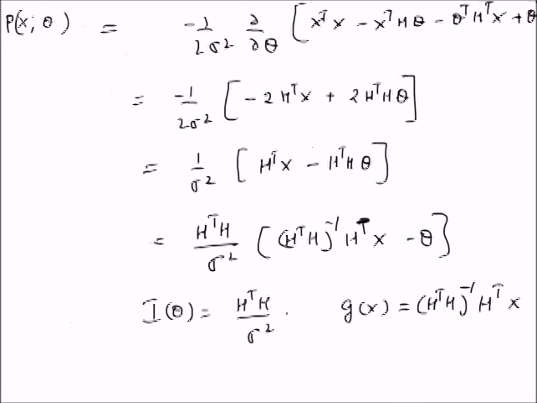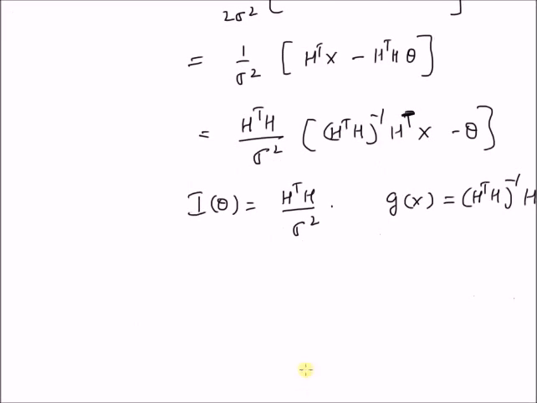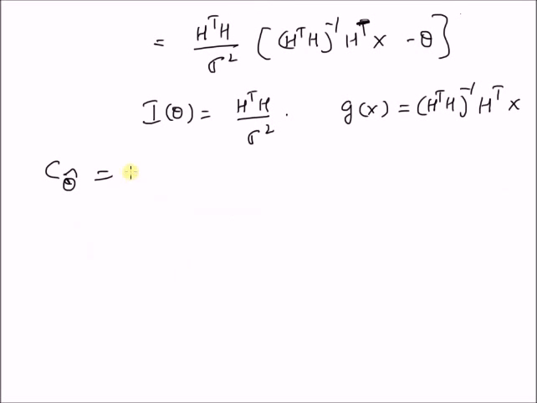Next, we want to look at the covariance matrix. Since the estimator basically satisfies the CRB theorem and the covariance matrix actually reaches the bound, the CRB, then we have C theta hat is equal to inverse of the Fisher information matrix I of theta.